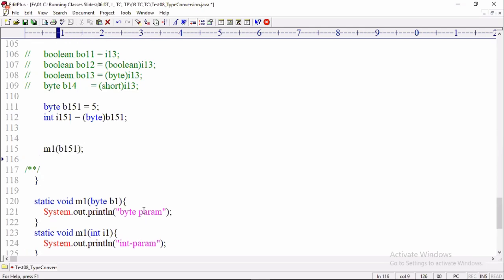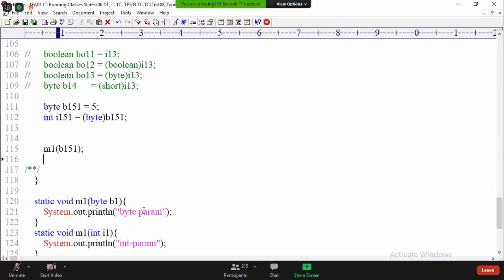Tell me, by passing the byte variable, which parameter method is executed? By m1 of b1, which parameter method is executed? Byte parameter or int parameter?